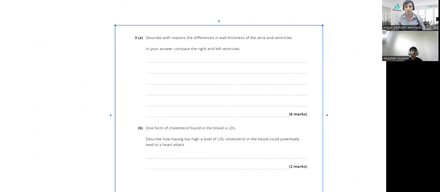Okay, let's start with the first one, where you have to compare right and left ventricles. Describe with reasons the differences in the wall thickness of the artery and ventricle. Start writing, then at the end I will check and we can see how to improve our answer.